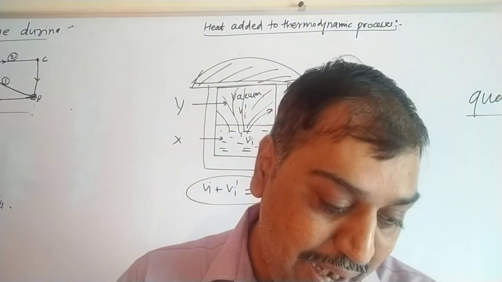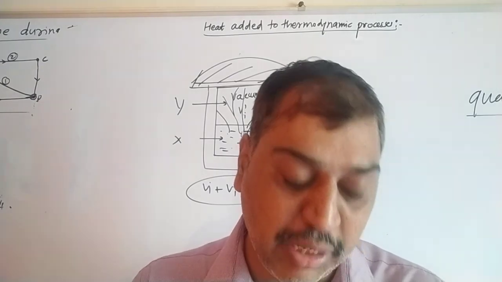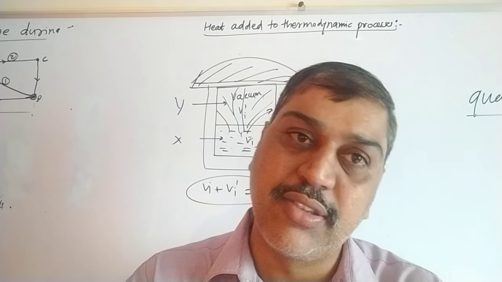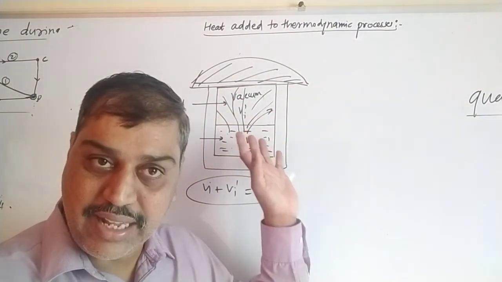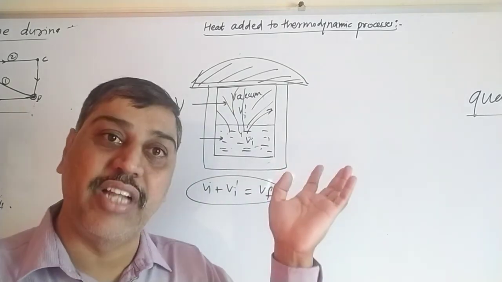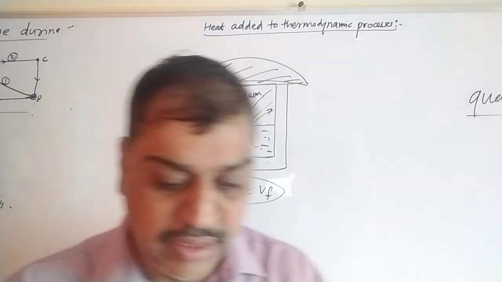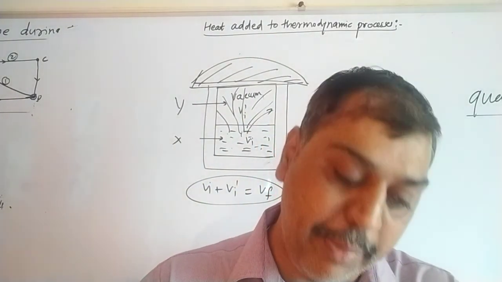Finally we can conclude that the heat transfer to the system also depends on the path. Initially we have to supply external heat, so depending on the path along which we supply the heat, in thermodynamic processes we conclude that heat transfer to the system also depends on the path.